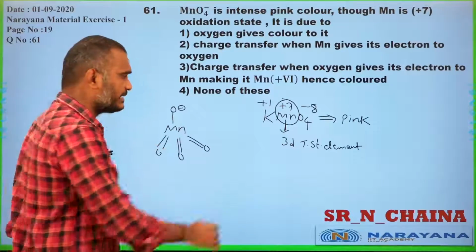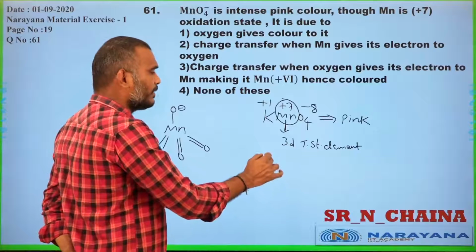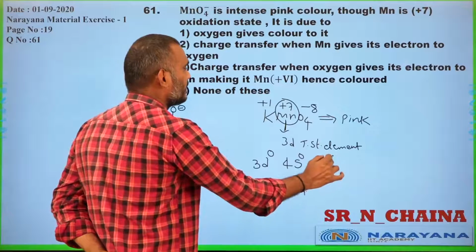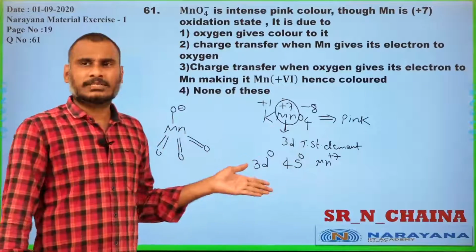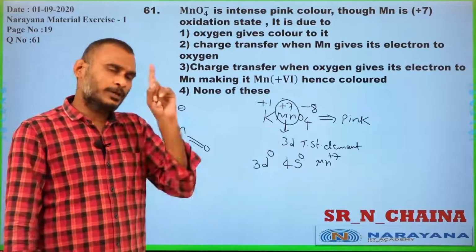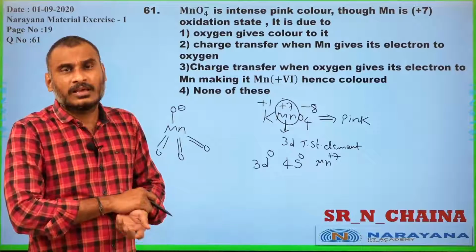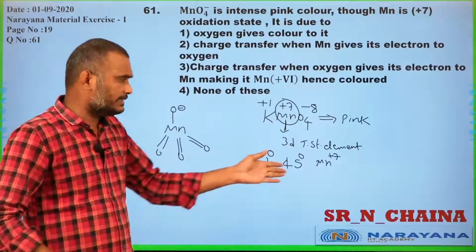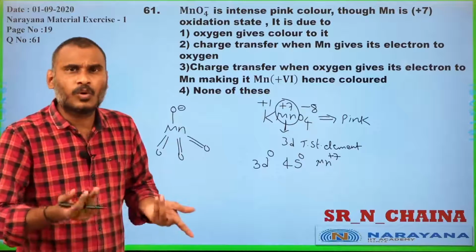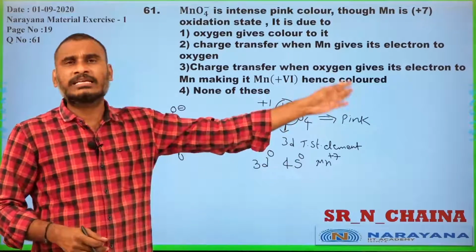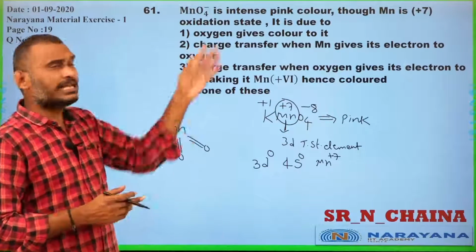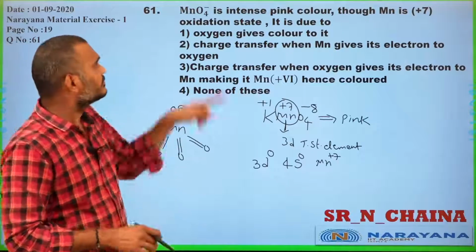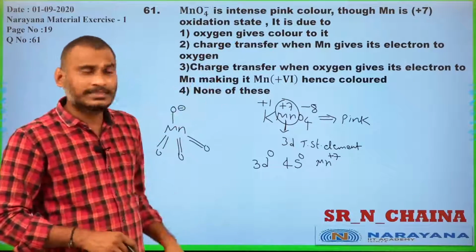As manganese is plus 7, the configuration should be 3d0 and 4s0 for manganese plus 7. According to the previous discussion, there should be a minimum of one unpaired electron to exhibit the colors. But is there any unpaired electron in it? No. Even though, your KMnO4 is a pink color. Why? The question is asking you. Oxygen gives color to it.